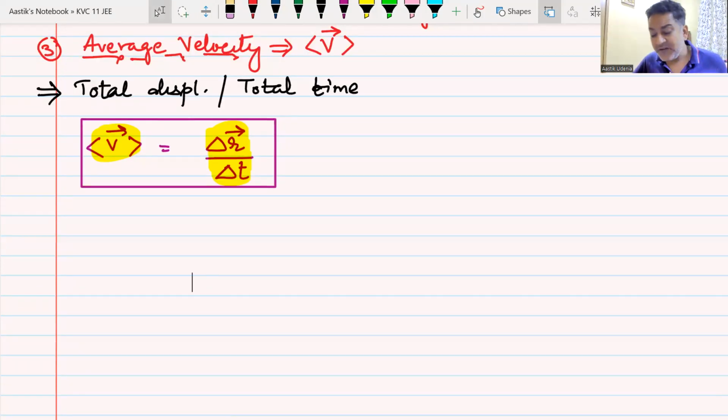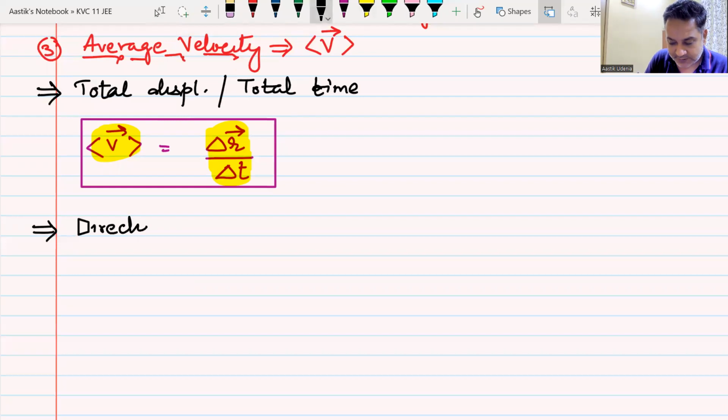Now, when we are talking about this average velocity, there must be magnitude and direction. If you have the vector of displacement, you can find the direction as well as magnitude. Just have to write one more thing, just to clarify things. What will be the direction of average velocity? Looking at the diagram, looking at the formula, can you tell me?